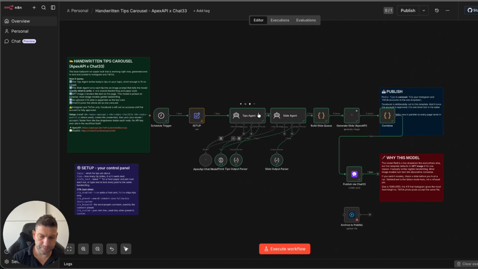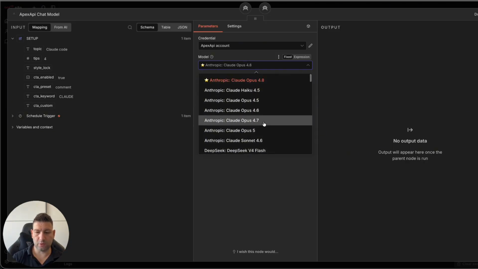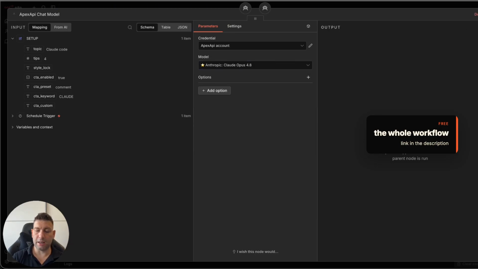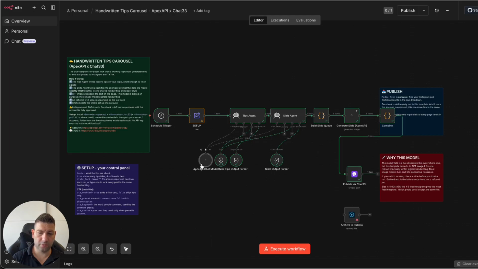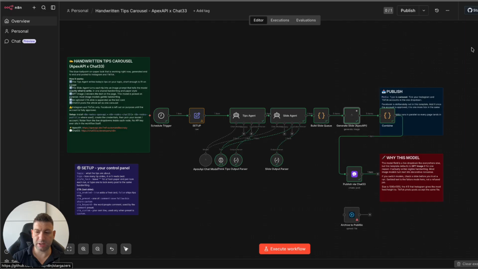Now, the AI agent is connected to Apex API account, and we are using Claude Opus 4.8. You may use a different model. It's up to you to make a choice. But from the dropdown, you can switch either to cheaper models like Claude Haiku, Sonnet, or any other. And the main thing is we are going to use Apex API's nodes for AI models and for the image generation, which helps us have everything inside of one account with one API key.